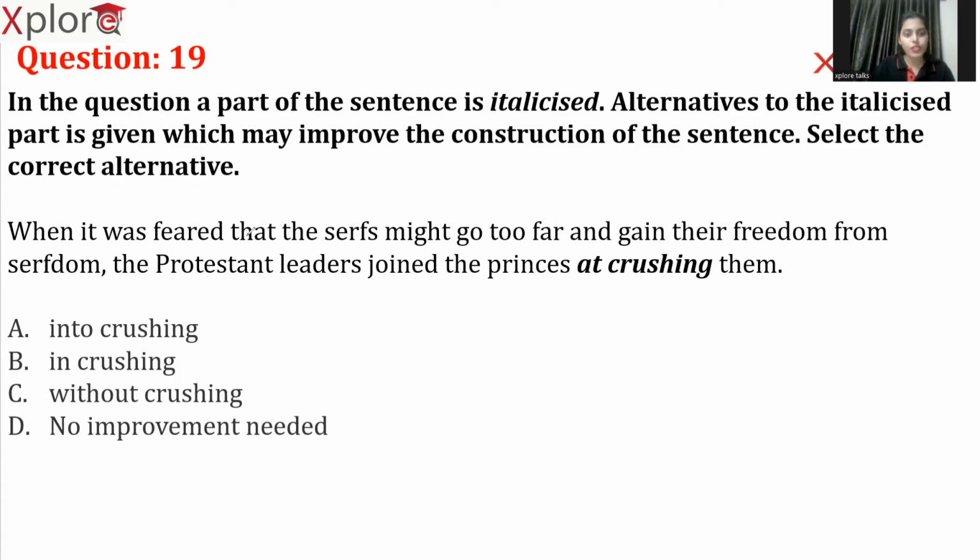So when it was feared that the serfs might go too far and gain their freedom from serfdom, the Protestant leaders joined the princes in crushing them. Got it? "In crushing them" is the right answer here, not "at crushing them." They were included in the process of crushing them. Got it?